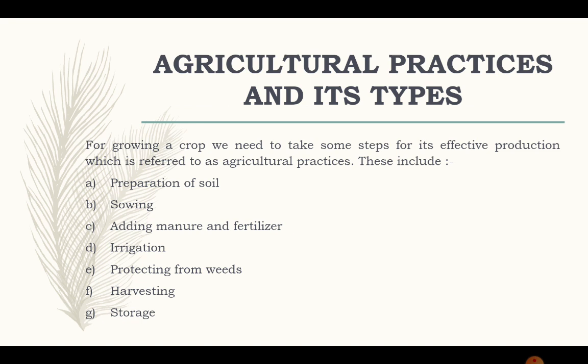Now we will read its types one by one in our later classes. Let's discuss them together. First is preparation of soil. Second, sowing. Third, adding manure and fertilizer. Fourth, irrigation. Fifth, protecting from weeds. Sixth, harvesting. And seventh, storage. Sometimes in the board examinations, the question is asked directly: what do you mean by agricultural practices and what are its types, instead of asking in detail about any one of them.